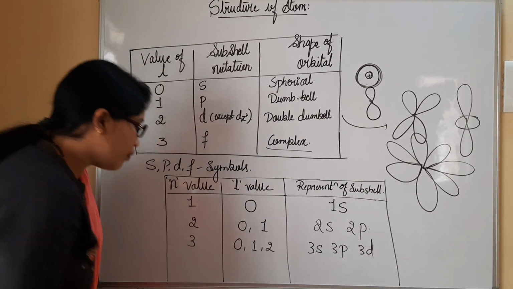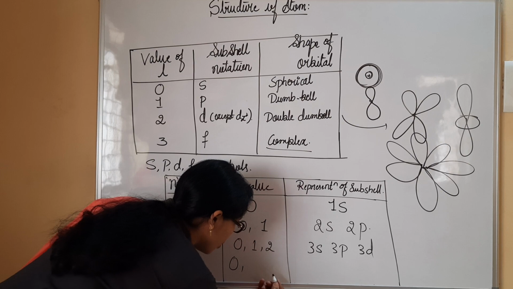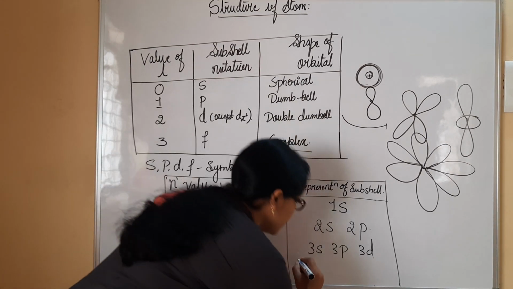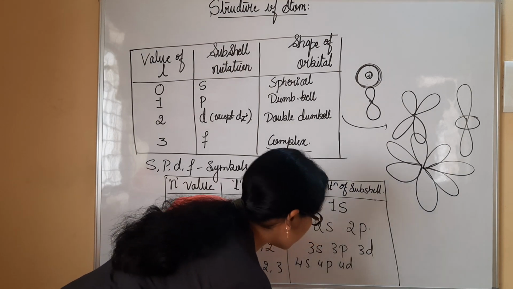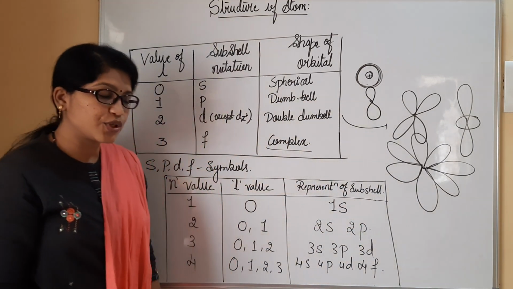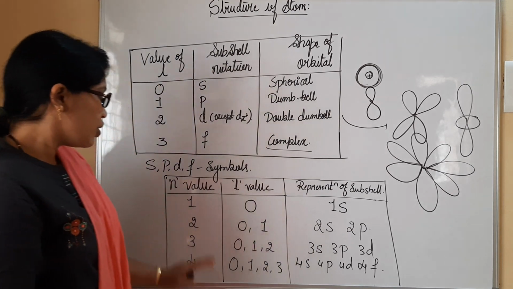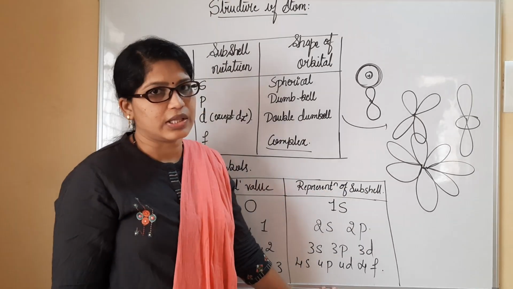And lastly, when n value is 4, we will be having a total of 4 orbitals: 0, 1, 2 and 3. So that is 4s, 4p, 4d, and definitely we obtain the f subshell also. 4s, 4p, 4d, 4f are present. So n value, l value and representation of shells.